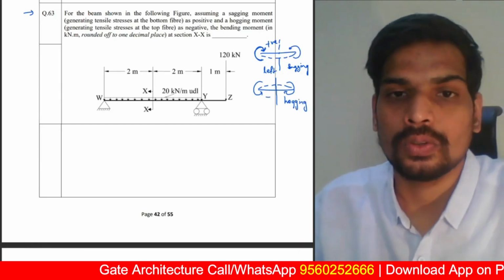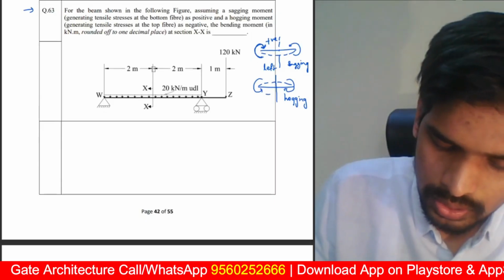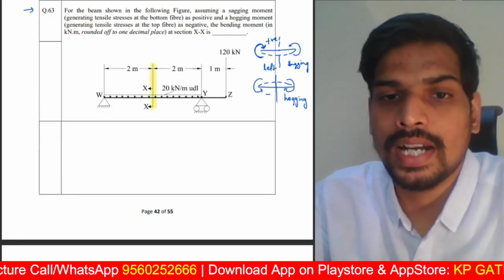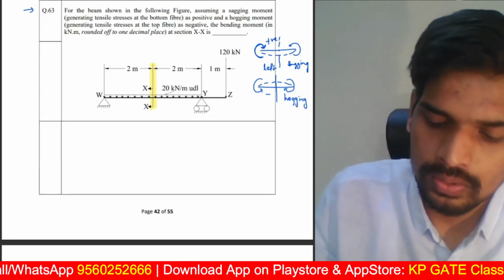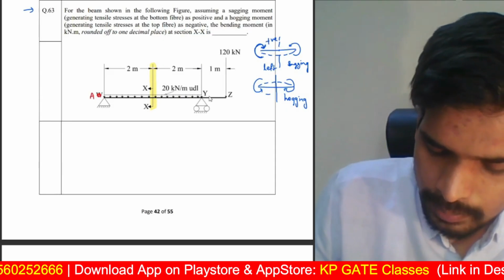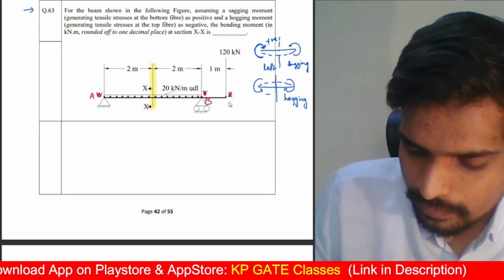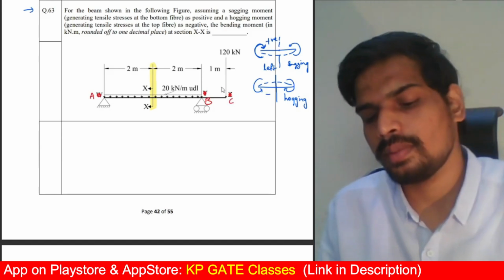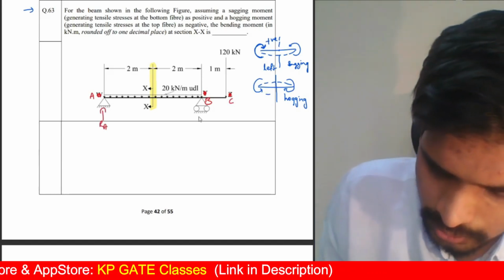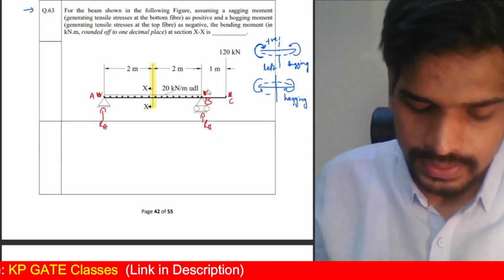However, let us first find out the bending moment at section XX. To find the bending moment at this particular section, we need to first find the unknown reactions. Let me mark these points as A, B, and C, rather than the random Y, Z, and W they gave. It's easier for calculation. Let us say this is RA, reaction at support A. This is reaction at support B. Let us try to find the unknown reactions.